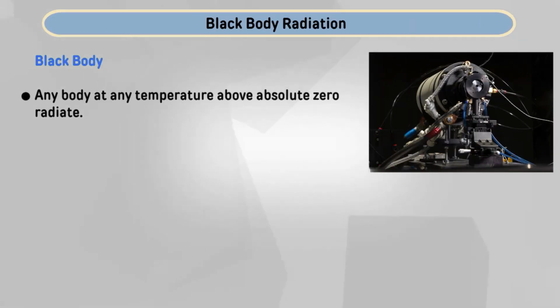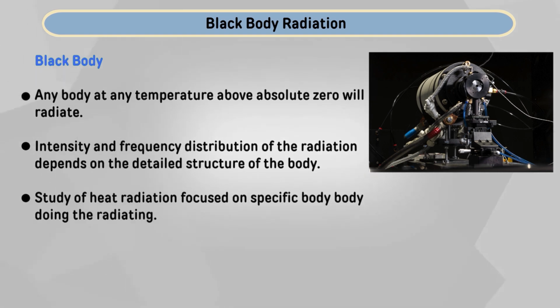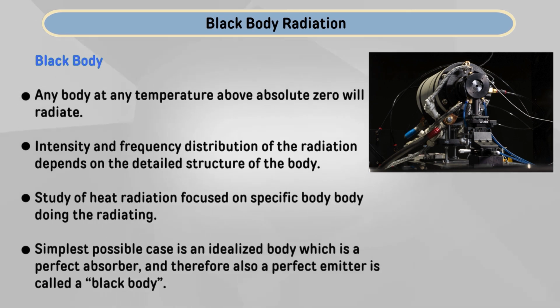So, now the term black body. Any body at any temperature above absolute zero will radiate to some extent, with the intensity and frequency distribution of radiation depending on the detailed structure of the body. To begin analyzing heat radiation, we need to be specific about the body doing the radiating, and the simplest possible case is an idealized body, which is a perfect absorber and therefore also a perfect emitter. This is called a black body.